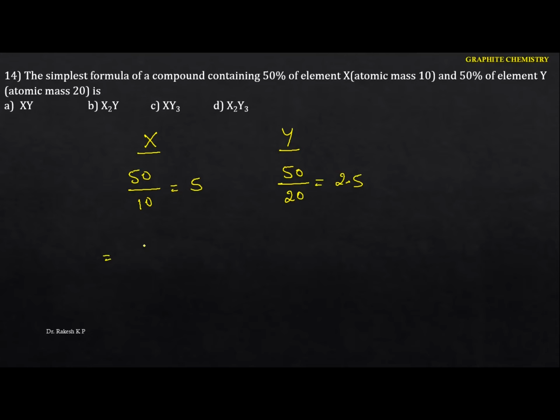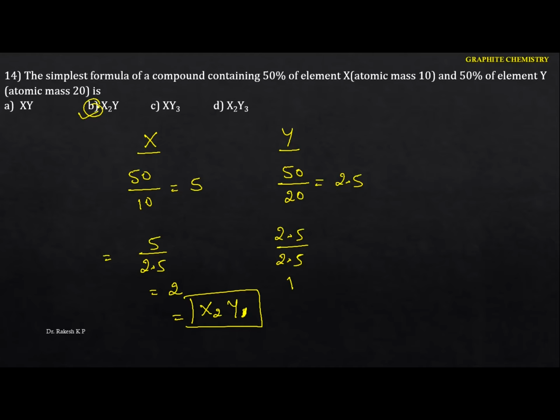In the second step, we are to divide the value by the lowest of these values. That means 5 divided by 2.5, and 2.5 divided by 2.5. Here the value we got is 2. Here it is 1. Hence the formula is x2 y1. So in this case the option is B, x2 y1.